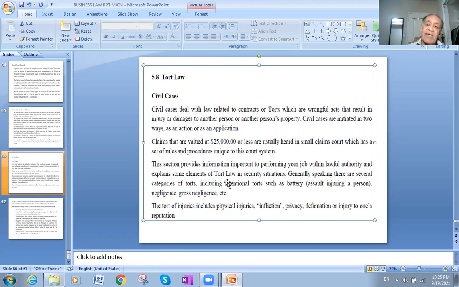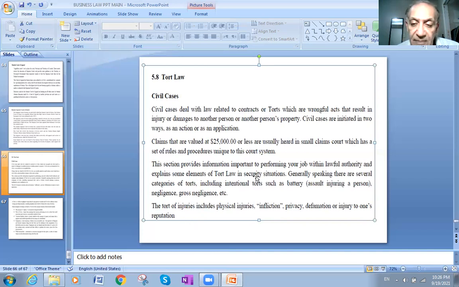So again, if the amount is less than $25,000, it goes to the small claims courts, which deal with lesser amounts. The amount of the issue or conflict is less than or equal to $25,000. But we also have the other side, which is more than $25,000.